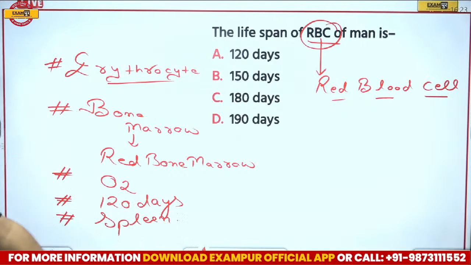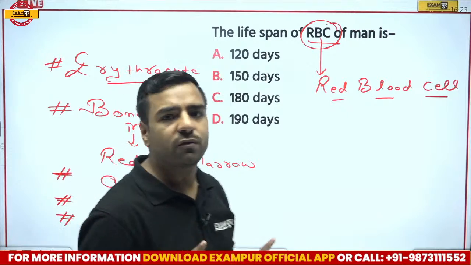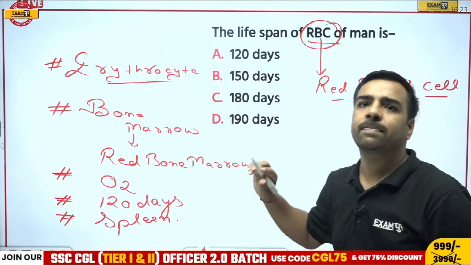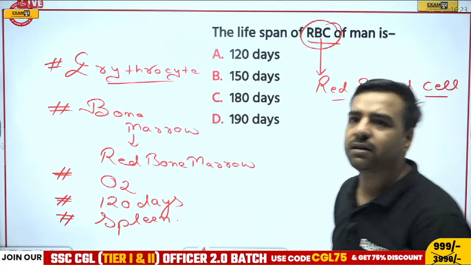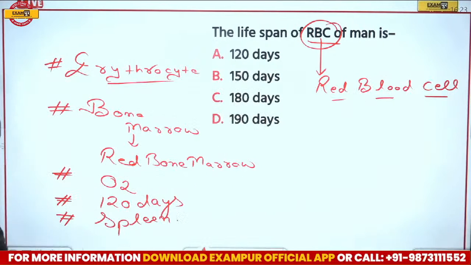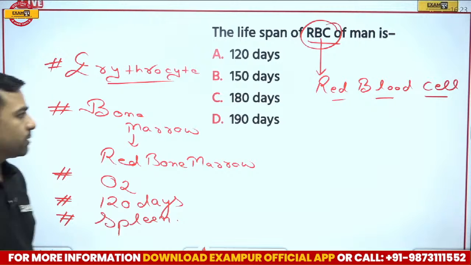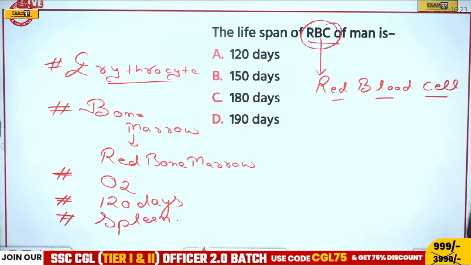So all these questions play a significant role in the examination. Do not forget average lifespan, right? So I guess everyone is aware of this part. Is there anything else that you want to ask me? So here, what is the correct answer? The correct answer is going to be 120.